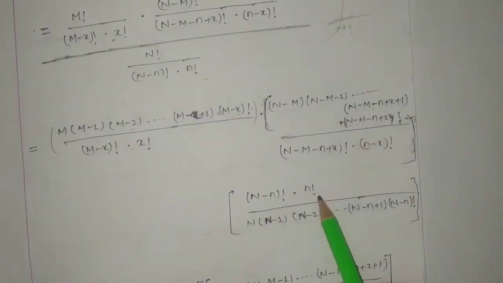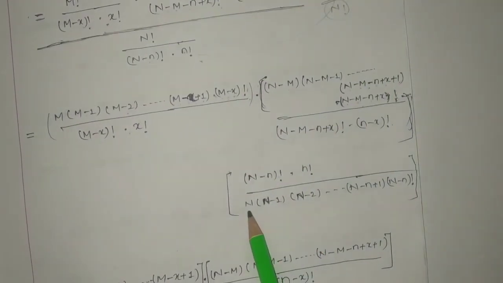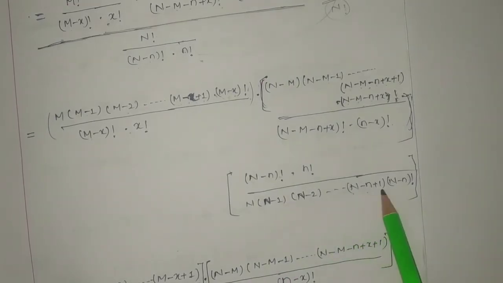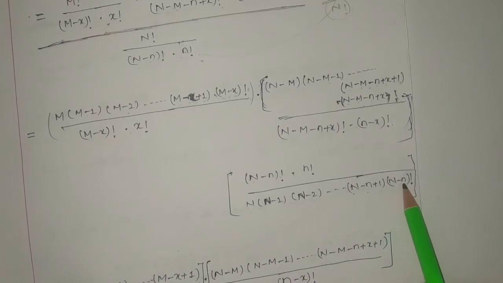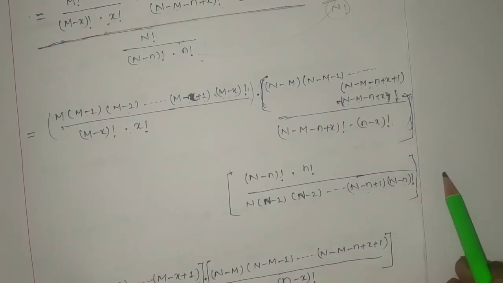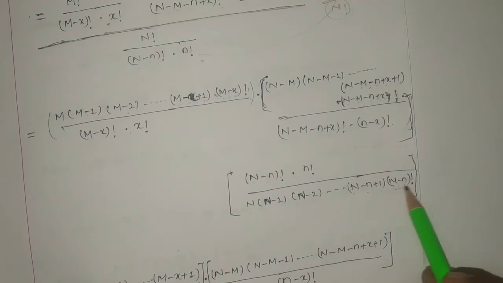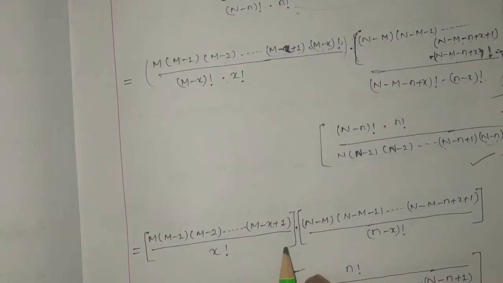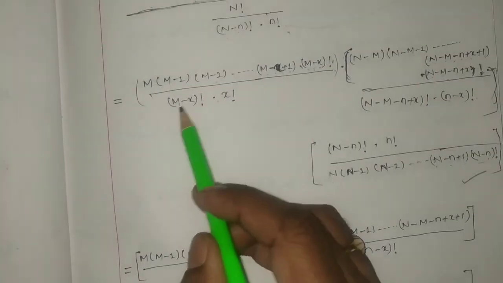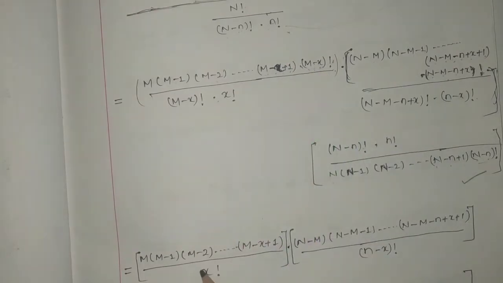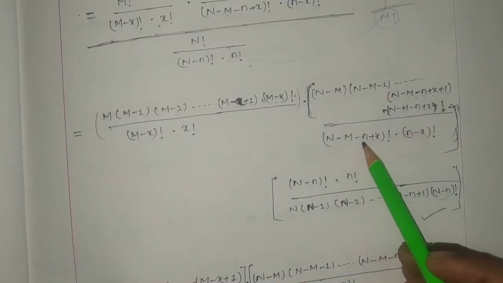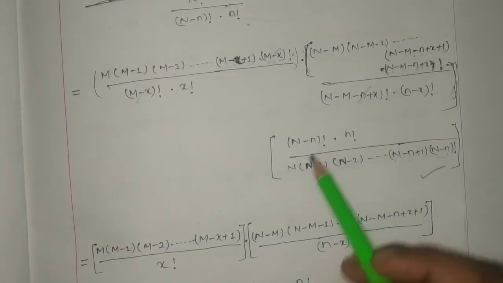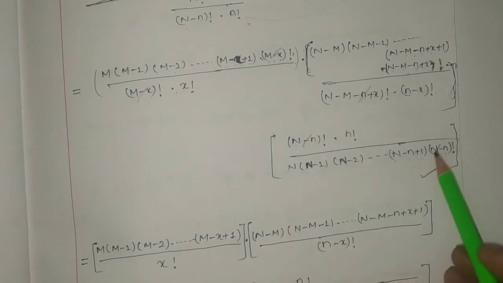Capital N factorial divided by N minus n factorial can be written as N into N minus 1, N minus 2, and so on, up to N minus n plus 1, and the next term will be N minus n, then N minus n minus 1, N minus n minus 2, and so on. So here I stopped at writing N minus n factorial. Then here you can see that m minus x factorial got cancelled. So here you can see N minus M minus n plus x factorial, this and this got cancelled, and here N minus n factorial got cancelled.